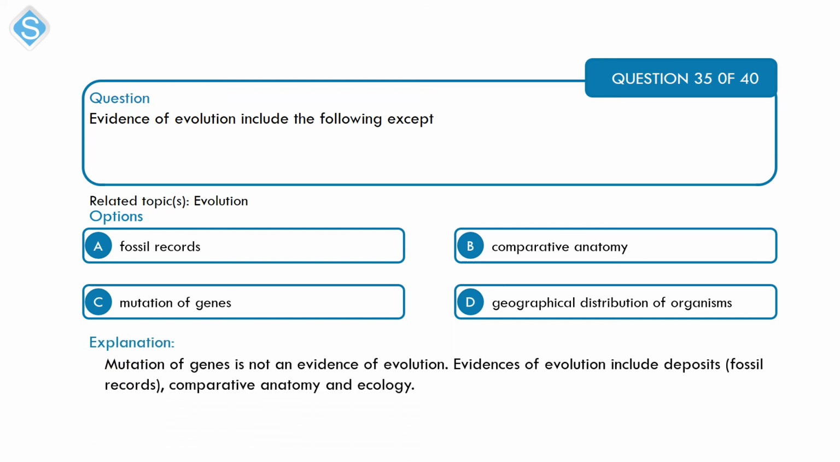Alright, the fossil record is one of the evidence of evolution. The fossil records are deposits of older organisms, and this is evidence of their existence. B. Comparative anatomy is also evidence of evolution, looking at the anatomy of the present-day living organism and the old. Also, D. Geographical distribution of organisms, that's ecology, is also evidence of evolution. Mutation of gene, option C, is not evidence of evolution.